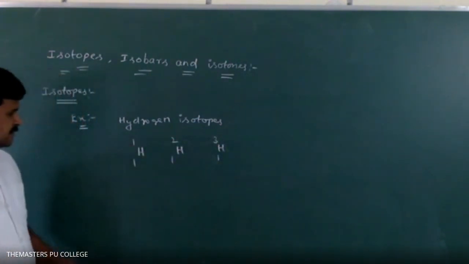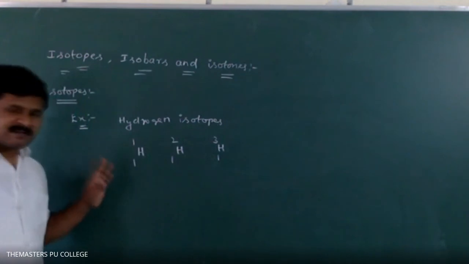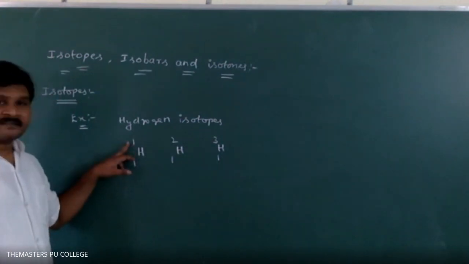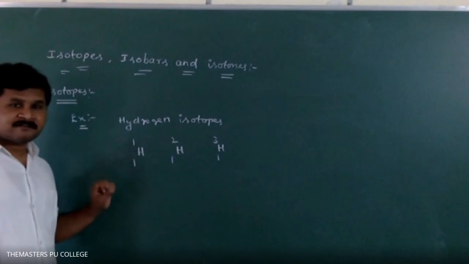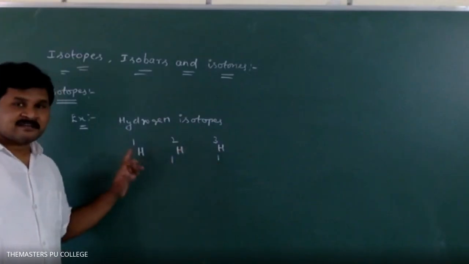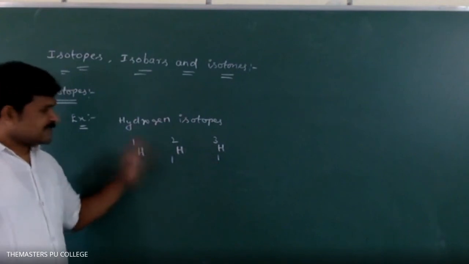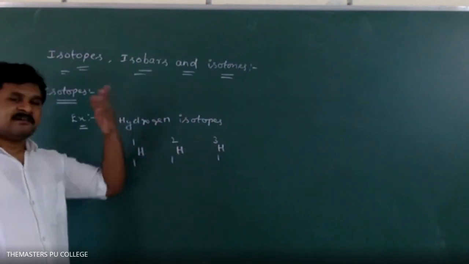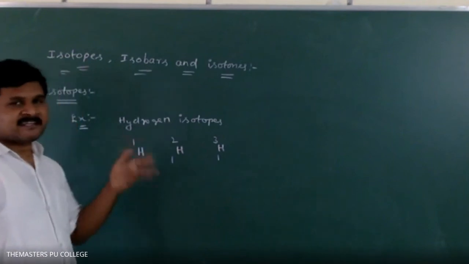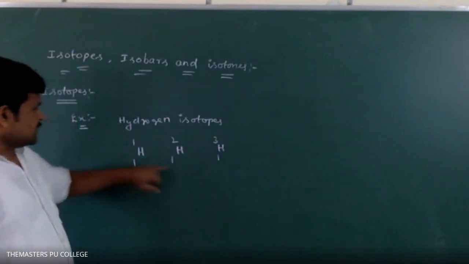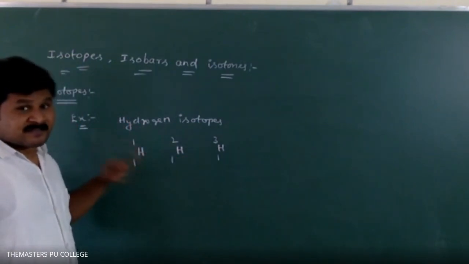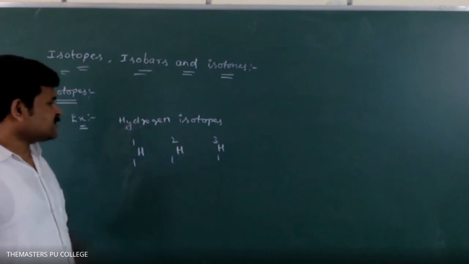Here, which is the atomic number? This number or this number? Upper number or lower number? Lower ones. So the lower numbers are all the same. That's why these are isotopes. The upper number we need not consider; it is secondary. Here the lower numbers are the same, meaning the atomic number is the same. So these are the isotopes of hydrogen.